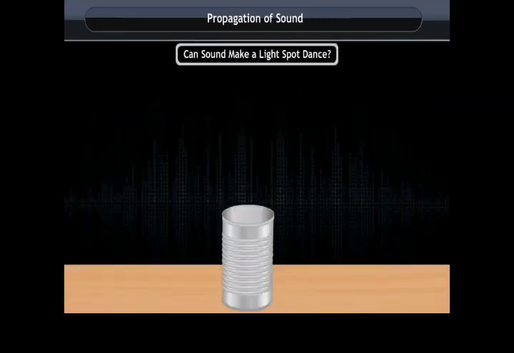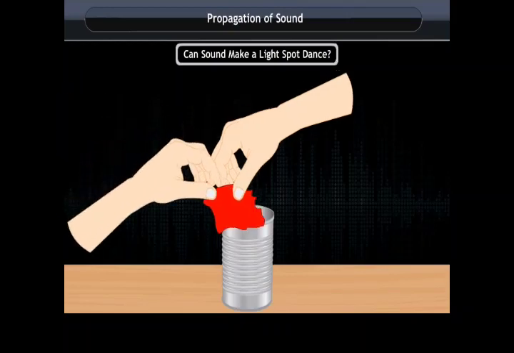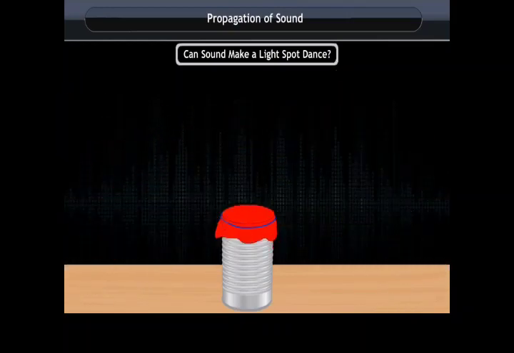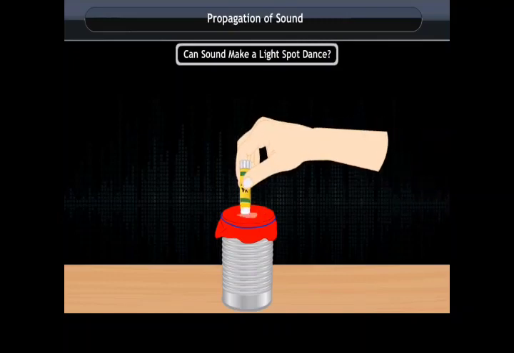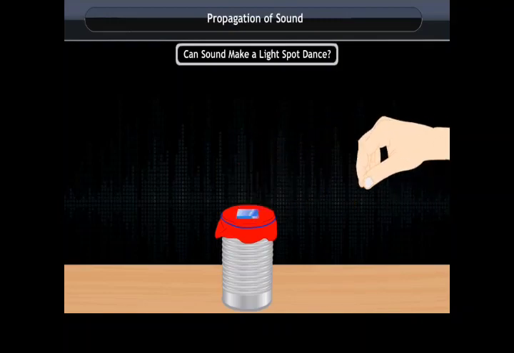Propagation of sound. Take a tin can, remove both the ends to make it a hollow cylinder. Take a balloon and stretch it over the can, then wrap a rubber band around the balloon. Take a small piece of mirror. Use a drop of glue to stick the piece of mirror to the balloon.